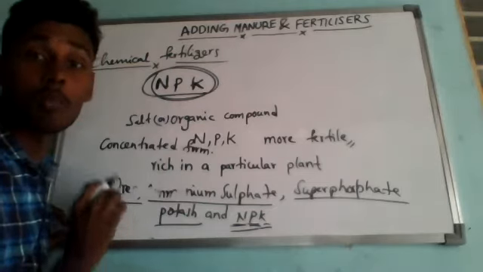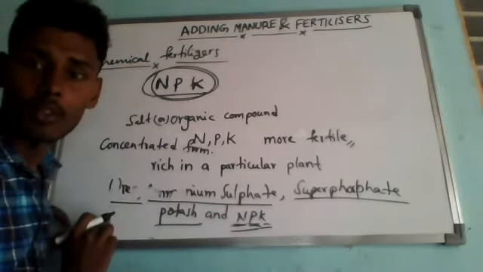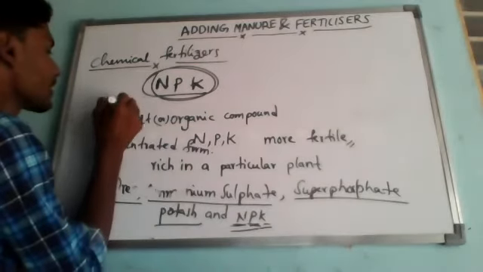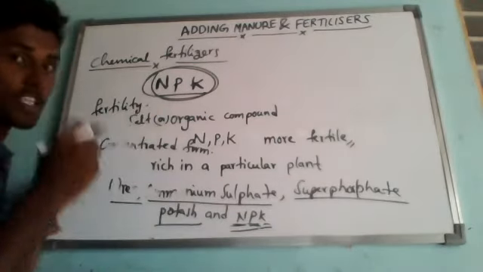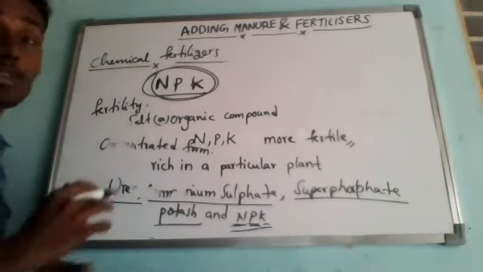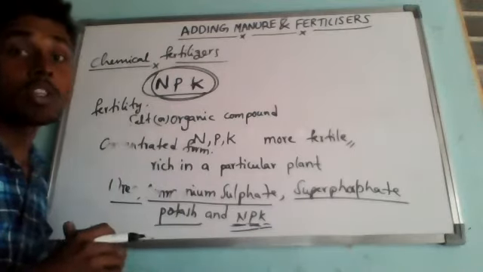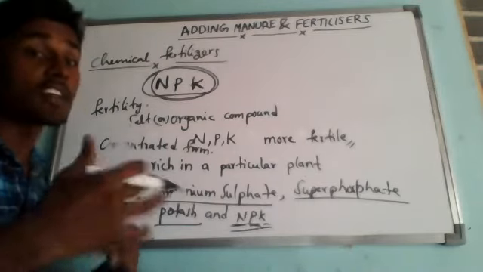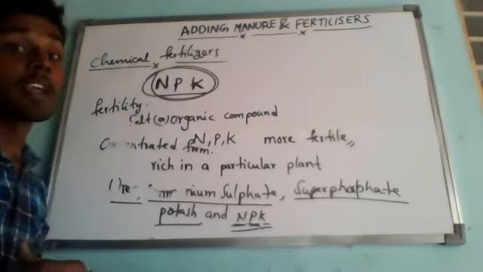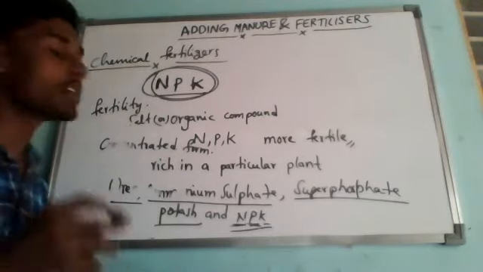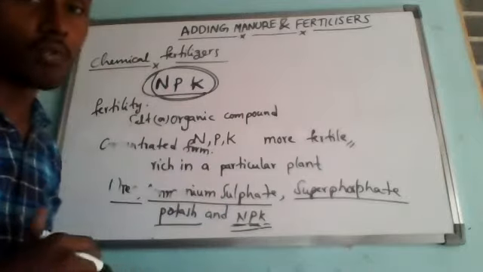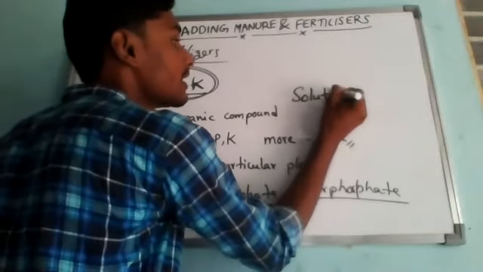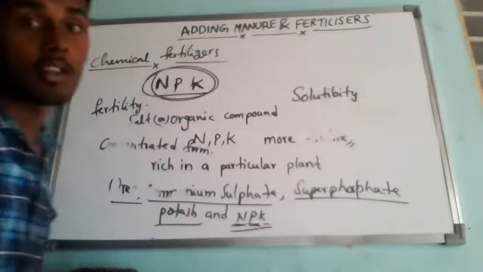They provide quick replenishment of plant nutrients in the soil and restore its fertility, because the concentration of the particular nutrient is very high. They restore fertility very fast. Chemical fertilizers also have high solubility in water. They dissolve in water to provide specific nutrients.